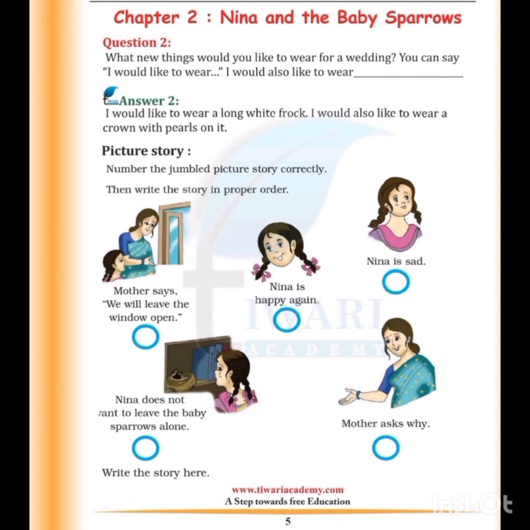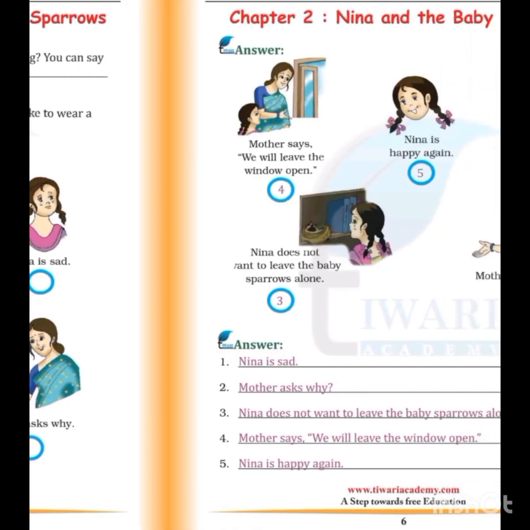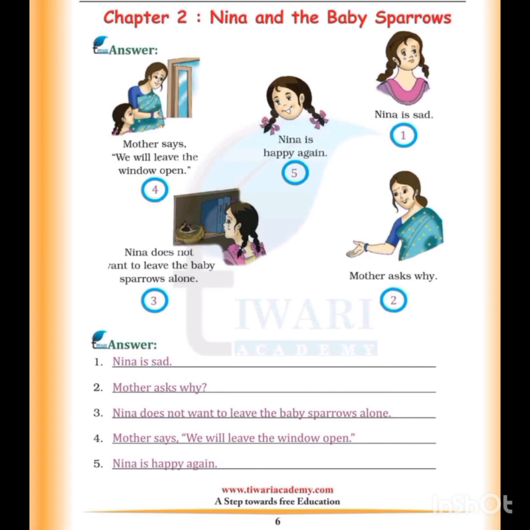Number the jumbled picture story correctly. So the first one is Nina is sad. Then mother asks why. Then Nina does not want to leave the baby sparrows alone. Mother says we will leave the window open. Nina is happy again. So, okay.